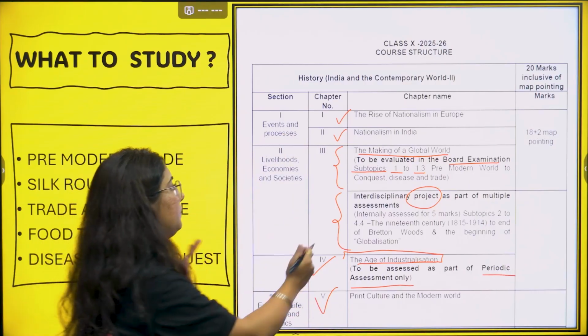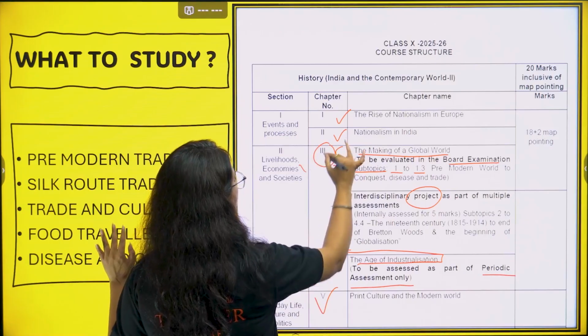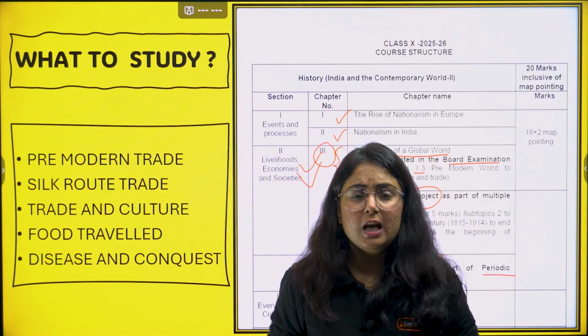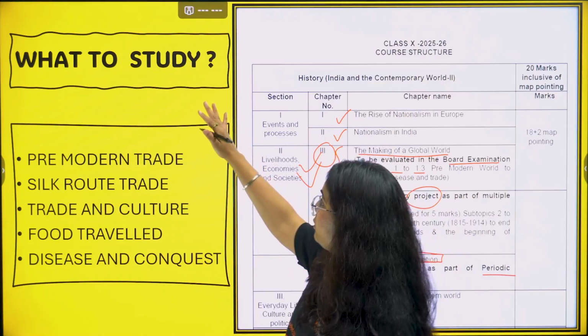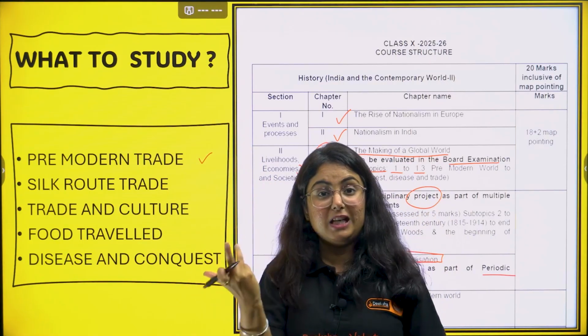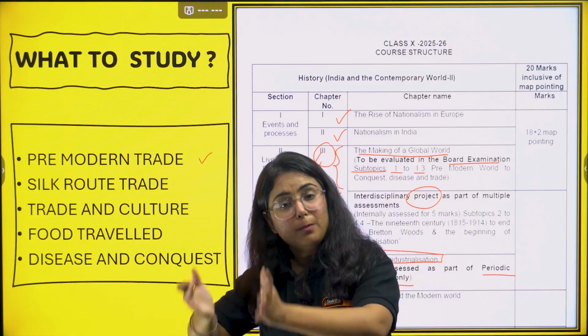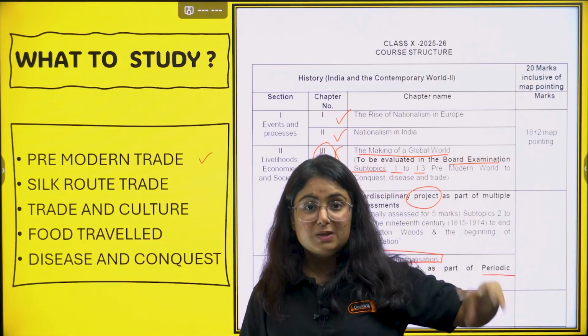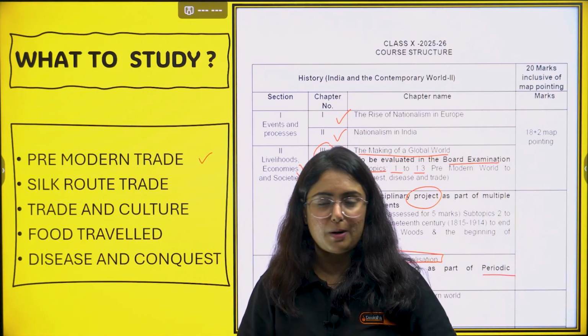But a small portion of Making of a Global World also we need to study, and we are going to do that today. Okay, let me introduce you to what we need to study in this chapter. The first thing, that is pre-modern trade. Now, what is pre-modern trade? So, before modernity, how was the trade being established between the countries, between the continents? This is all about it.